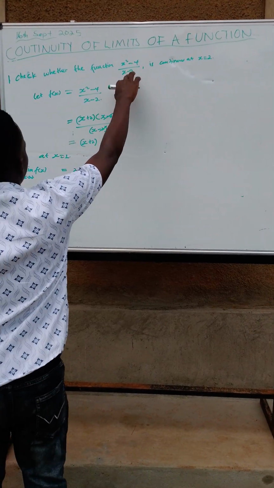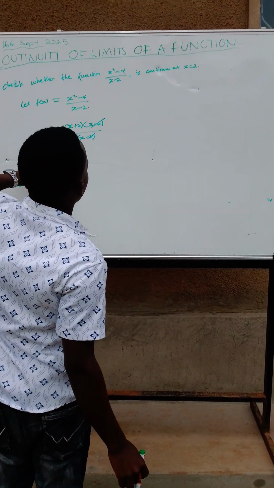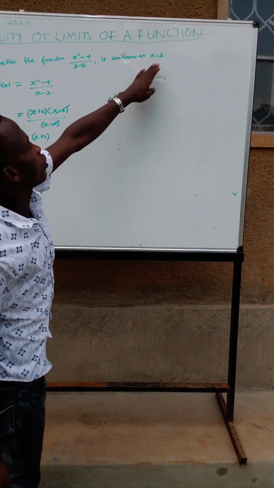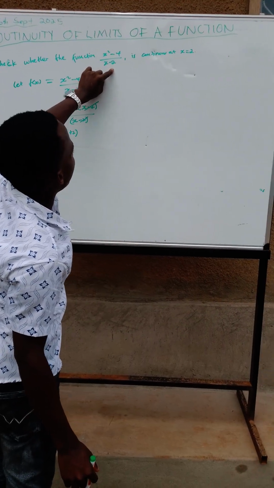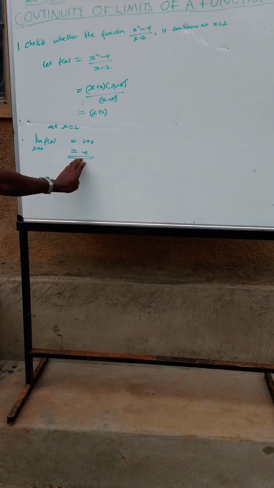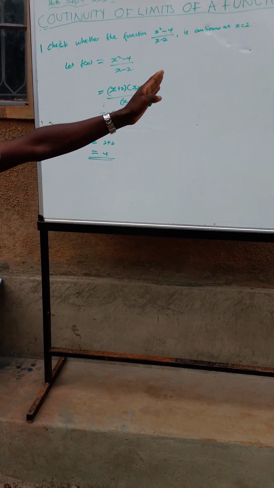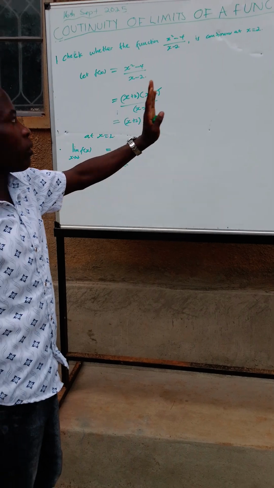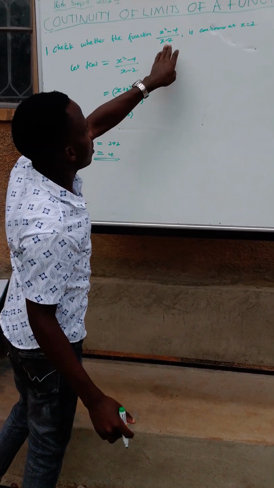When we are looking for a function value, we just substitute in the value we are given, because here we are given x equals 2. We have to substitute in here to get the function value. If the function value happens to be the same as the limit of the function at x equals 2, it means that this function could be continuous at x equals 2. Okay, let's look at the function value. We just substitute in directly.